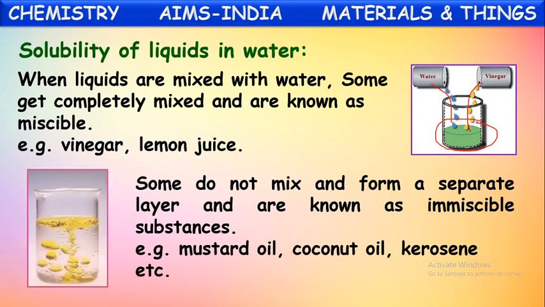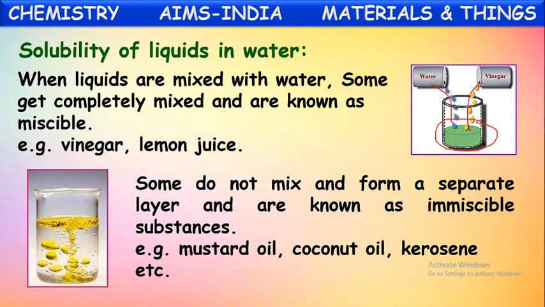When they are poured into water, they form two separate layers clearly. They do not dissolve even though you stir them continuously for a certain time. Slowly they form two layers clearly because they do not mix with water. Such liquids which are not mixing with water are called immiscible liquids or immiscible substances.